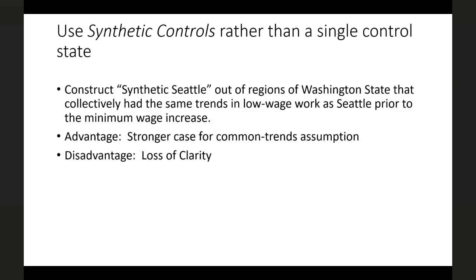other than Seattle. And the way that we're going to do this, instead of taking a simple average like the Mariel Boatlift paper did, we're going to choose a weight on each of those other counties that creates this Frankensteinian Seattle in a way that best represents the real Seattle. So we're going to choose the weights on those counties so that the trends in employment and the trends in earnings over time in Bizarro Seattle or Frankenstein Seattle, synthetic Seattle, look as similar as possible to the trends over time in real Seattle.